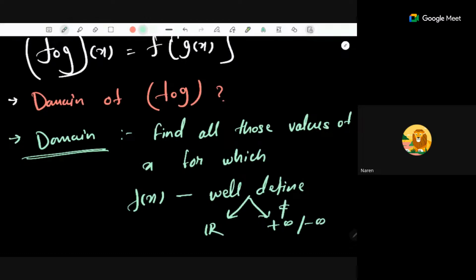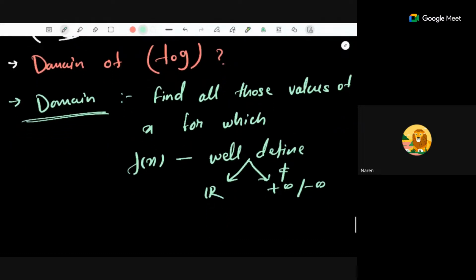So when someone asks you to find the domain of that particular function f, it means they want you to find all those real numbers for which the value f of x is a real number. It is well defined. Well defined means it is a real number and not equal to plus or minus infinity. That set of values is the domain of that function.